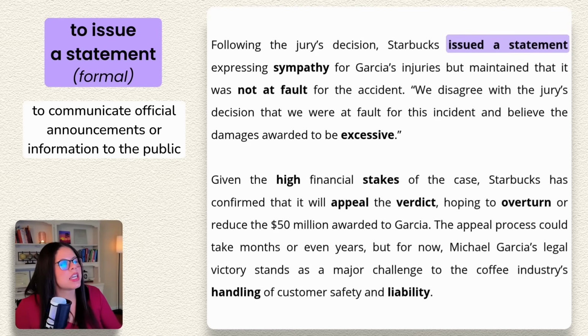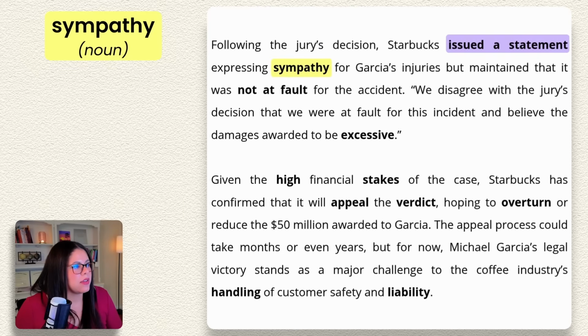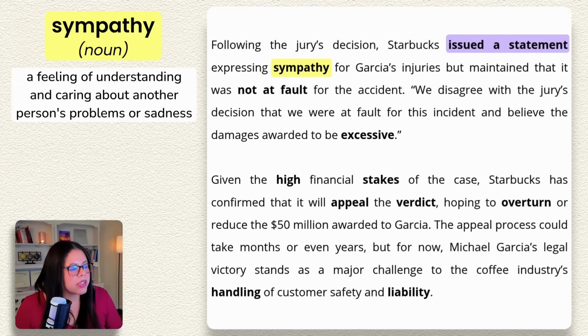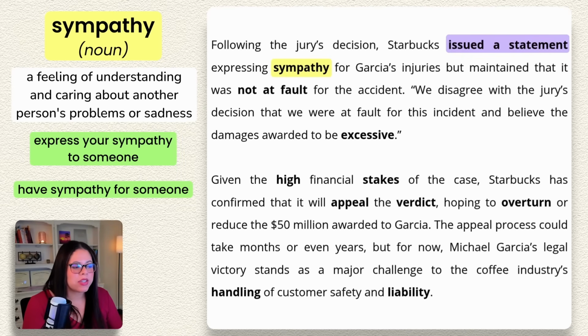What was included in the statement from Starbucks? Well, sympathy. So this is a noun. A feeling of understanding and caring about another person's problems or sadness. So you can express your sympathy to someone, or you can also have sympathy for someone.